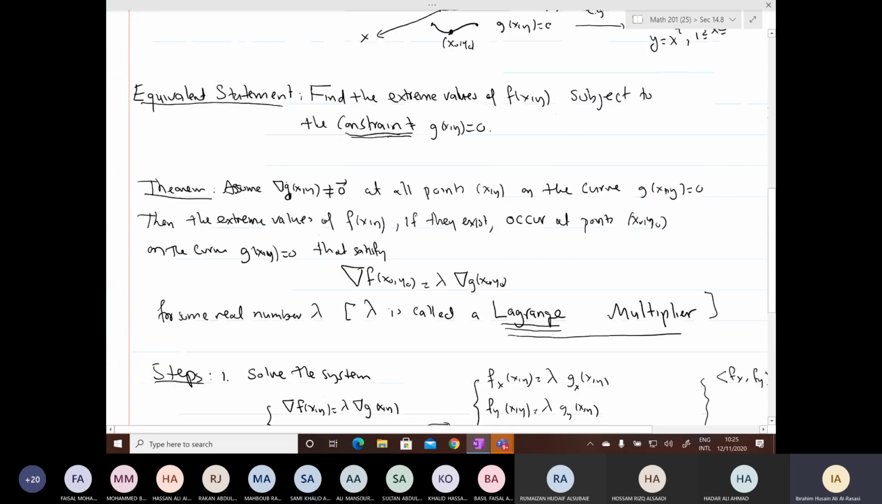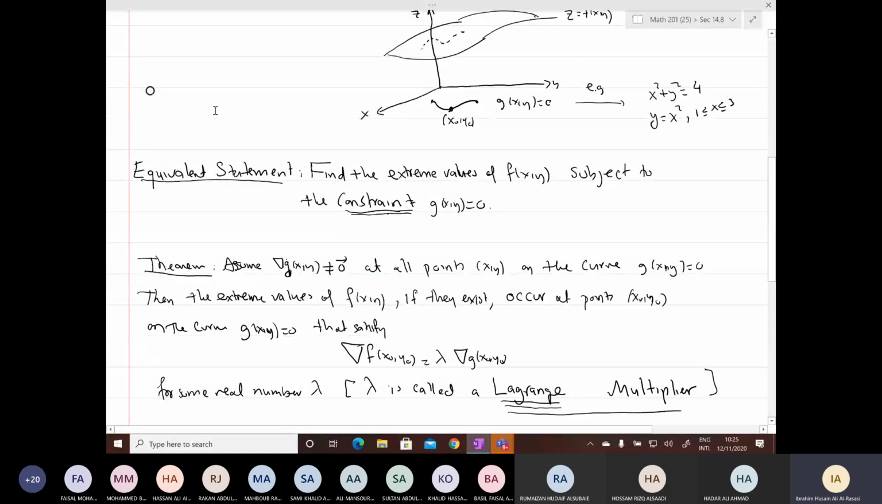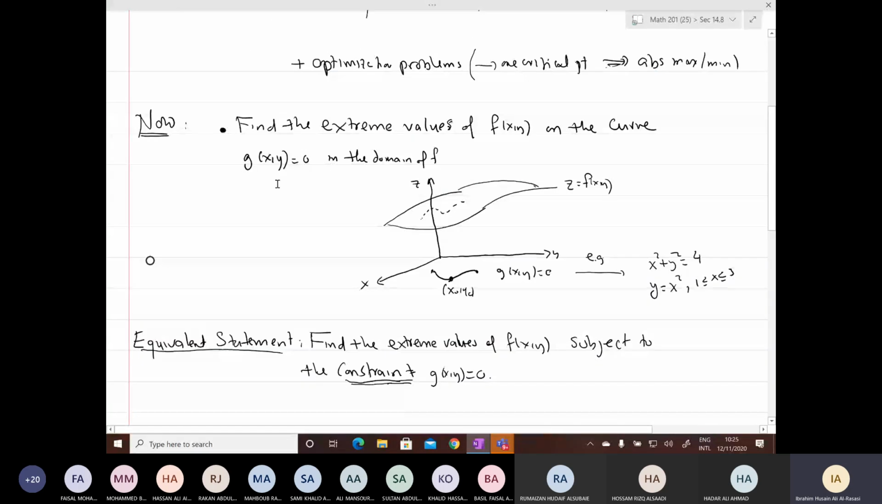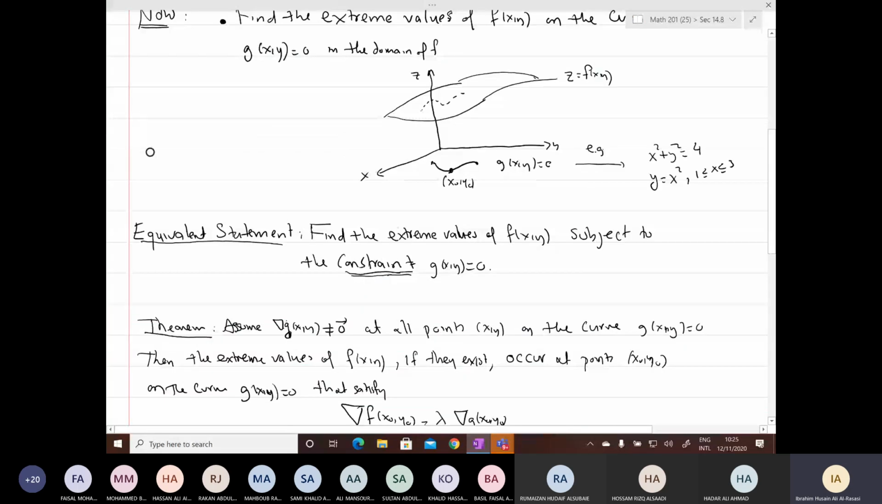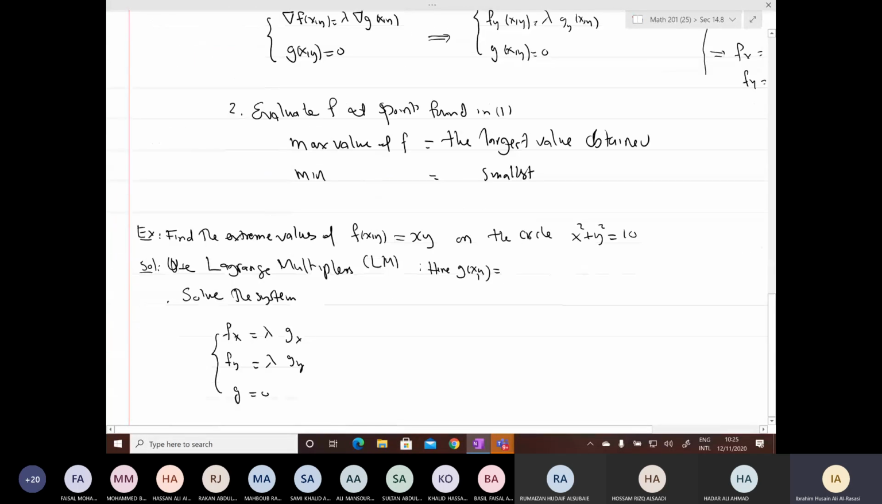Exactly, but notice it is written subject to g equal to 0, or on the curve g equal to 0. So just collect all terms in one side and make it equal to 0. When you collect all terms in one side, this is x squared plus y squared minus 10 equal to 0. So this is g. Now compute.